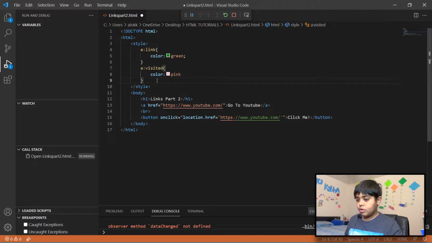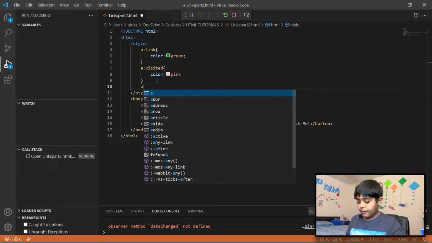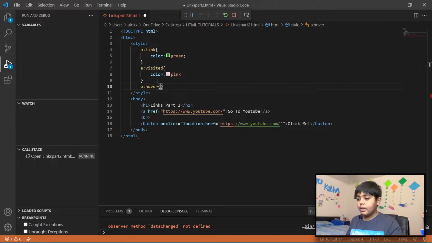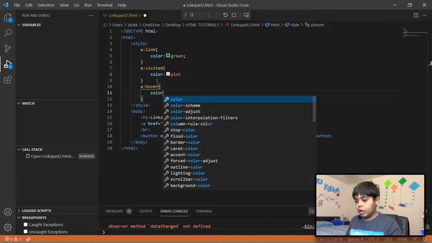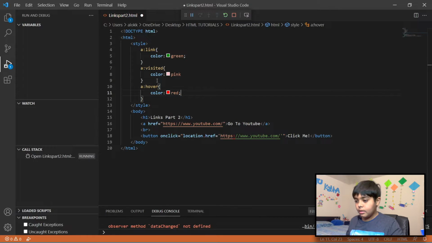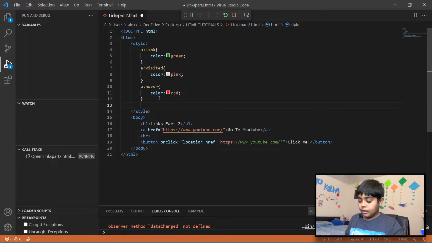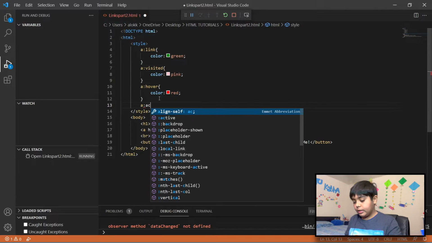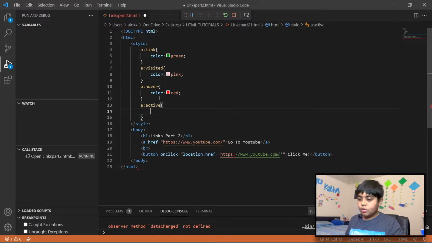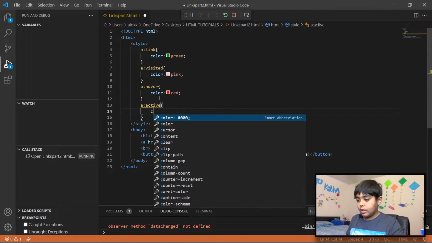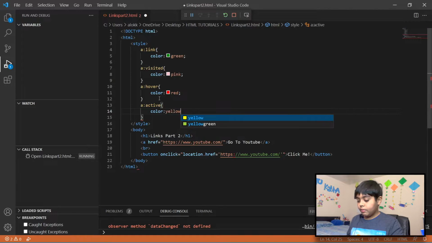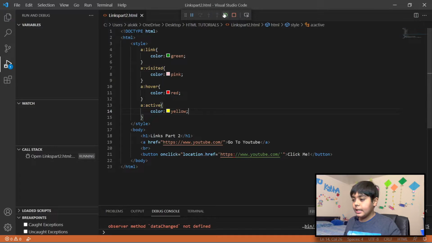Now, guys, let's do hover. Whenever you hover over it, let's make it color red, and let's add our semicolon. Now let's do active, basically when you're clicking on it. Let's do, I guess, yellow. So color yellow.